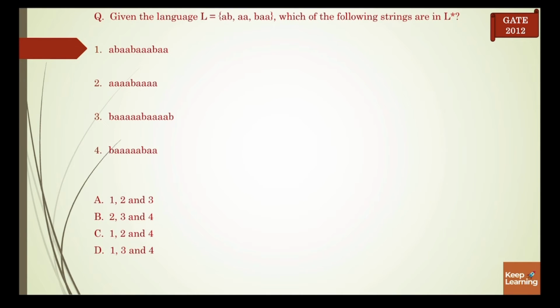Given the language L, which consists of AB, AA, BAA, which of the following strings are in L star? L star means repetition of L 0 or more times. So the first string is AB, AA, AAA, BAA, and we have to identify whether this string is a combination of this language or not.